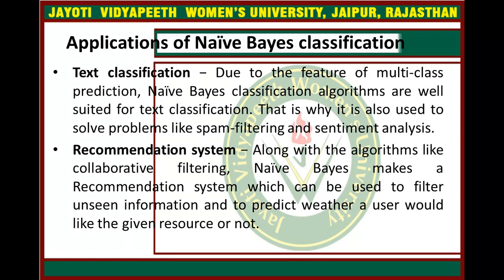Now come to the applications. The first is text classification. Due to the feature of multi-class prediction, naive Bayes classification algorithms are well suited for text classification. That is why it is also used to solve problems like spam filtering and sentiment analysis. The second is the recommendation system. Along with algorithms like collaborative filtering, naive Bayes makes a recommendation system which can be used to filter unseen information and to predict whether a user would like the given resource or not.